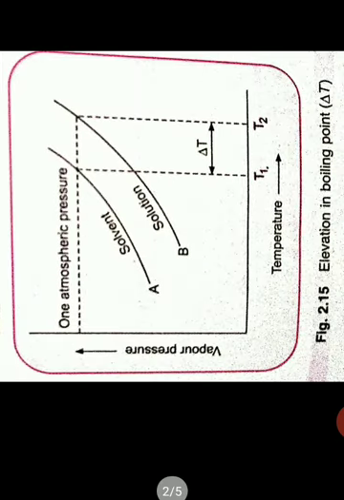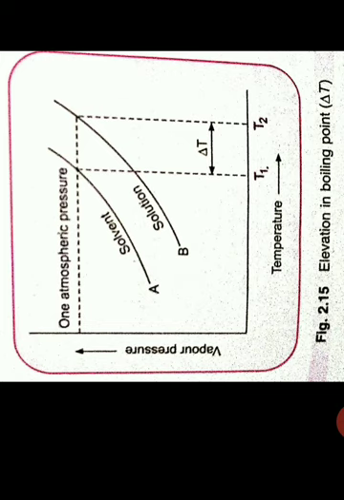Now this elevation in boiling point can be understood through this graph which is given. T1 and T2 are two temperatures at which the vapor pressure graph of the solvent and the vapor pressure graph of the solution become equal to 1 atmospheric pressure. On the y-axis we have plotted vapor pressure, on the x-axis it is the temperature. As we keep increasing the temperature, vapor pressures keep on increasing.